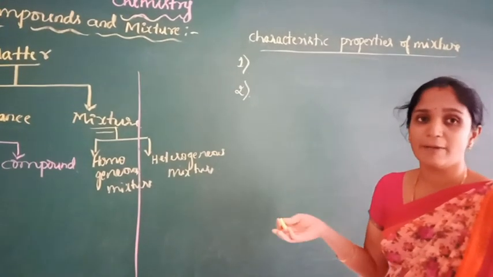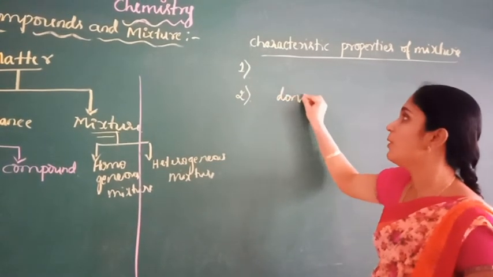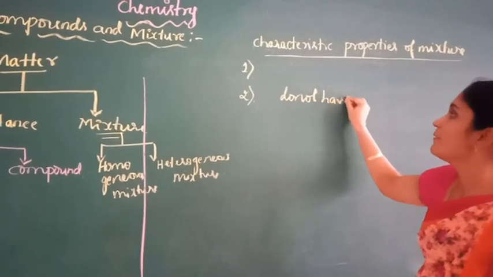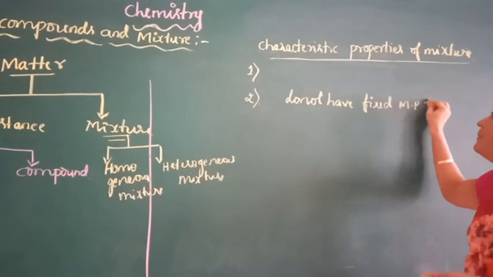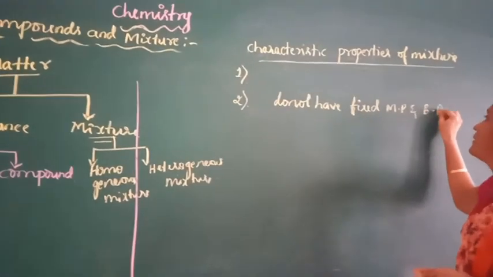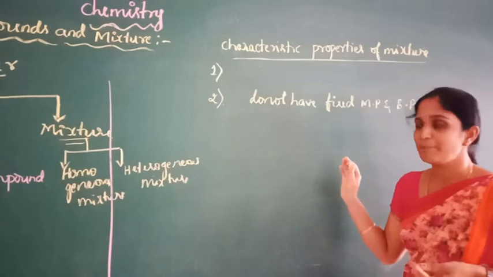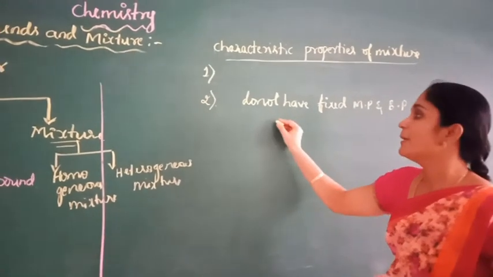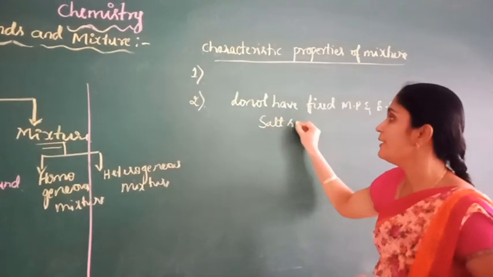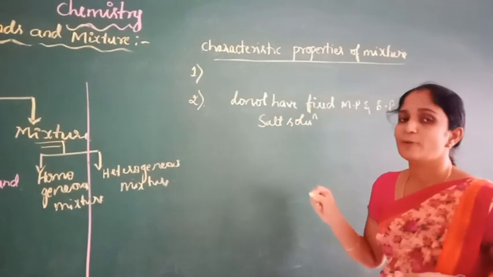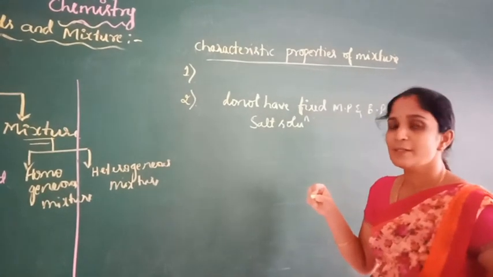The second property is that mixtures do not have a definite boiling point and melting point. They do not have a fixed melting point and boiling point, which depend upon the proportion of constituents present in the mixture. For example, the boiling point of a salt solution depends upon the amount of salt. The more salt, the higher the boiling point of the solution.